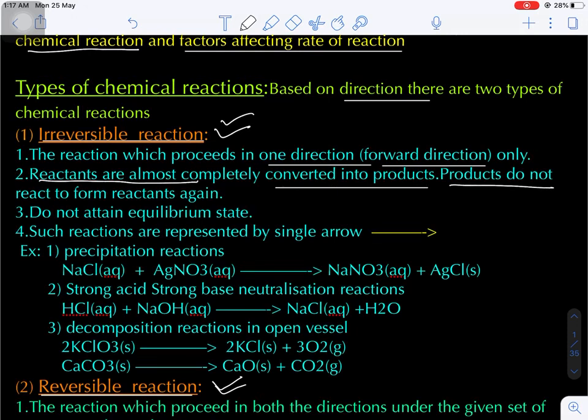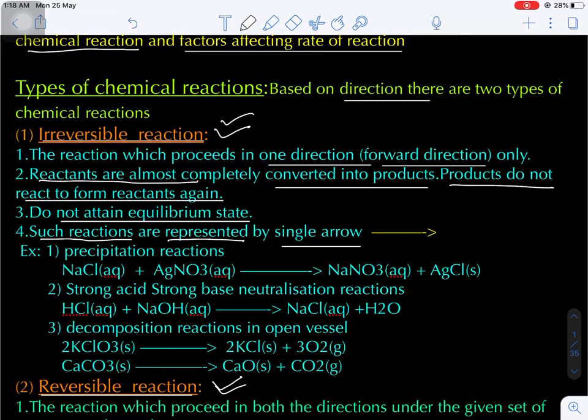Remember, the products do not react to give the reactants again. This is important, because in some reactions, depending upon the nature of the substances and the reaction conditions, the products formed may again recombine to give the reactants also. Such reactions we call reversible reactions. These irreversible reactions do not attain chemical equilibrium. What equilibrium is, we will discuss in continuation. These reactions are represented by a single arrow towards the right hand side.